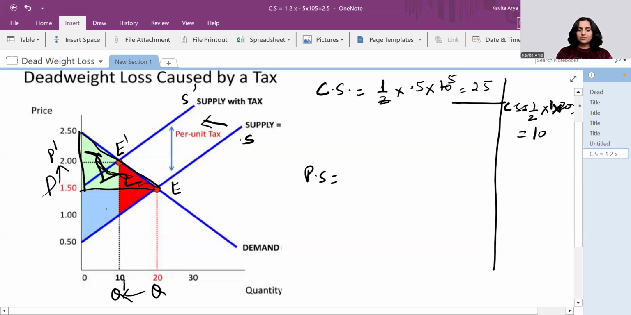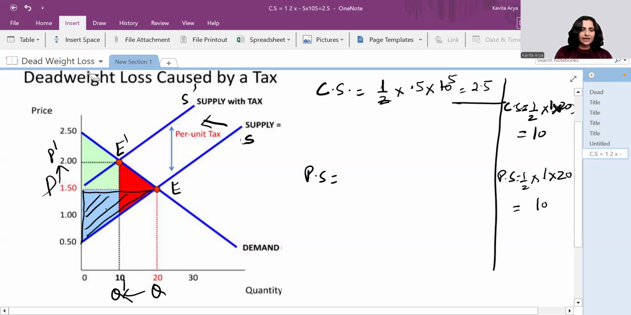What is the producer surplus before the imposition of tax? That is this whole area, right? So the calculation of producer surplus before taxation is again half. Base is 0.5 to 1.5, that is 1, and the altitude is 20. So that again comes out to be 10. Right? And after this imposition of taxation, let us check what is the producer surplus.